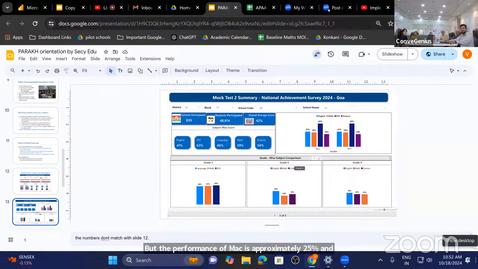Similar is the case with grade 9 also. This data is for 46,000 students of all these schools of Goa. So this shows a trend that is not very healthy, and we need to put in more effort to improve the performance of our schools. Now, how can we improve this performance? Next slide.